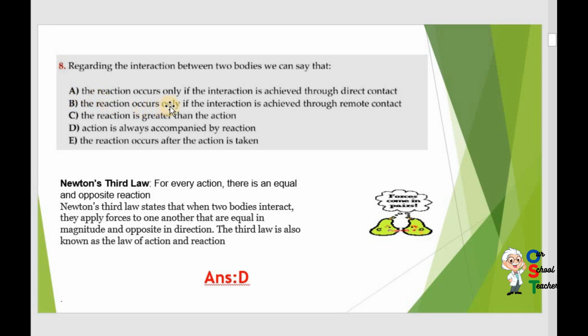In option B, reaction occurs only if interaction is achieved through remote contact. Only occurs, this is incorrect. The reaction is greater? No, the reaction is equal in magnitude, not greater. Action is always accompanied by reaction. This is correct. When there is an action, there is always a reaction. E, the reaction occurs after the action is taken. It means it takes time. No. So D is the correct option.